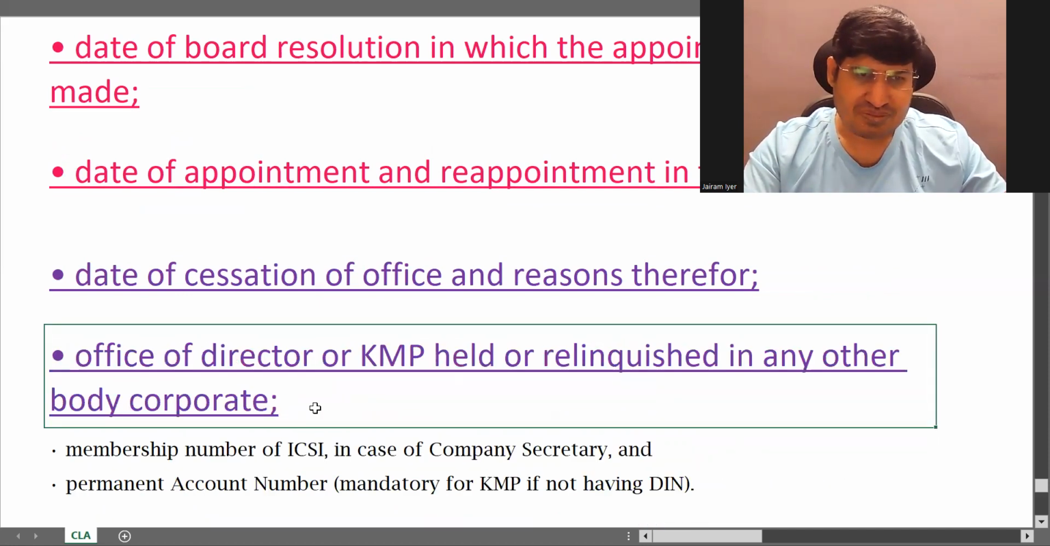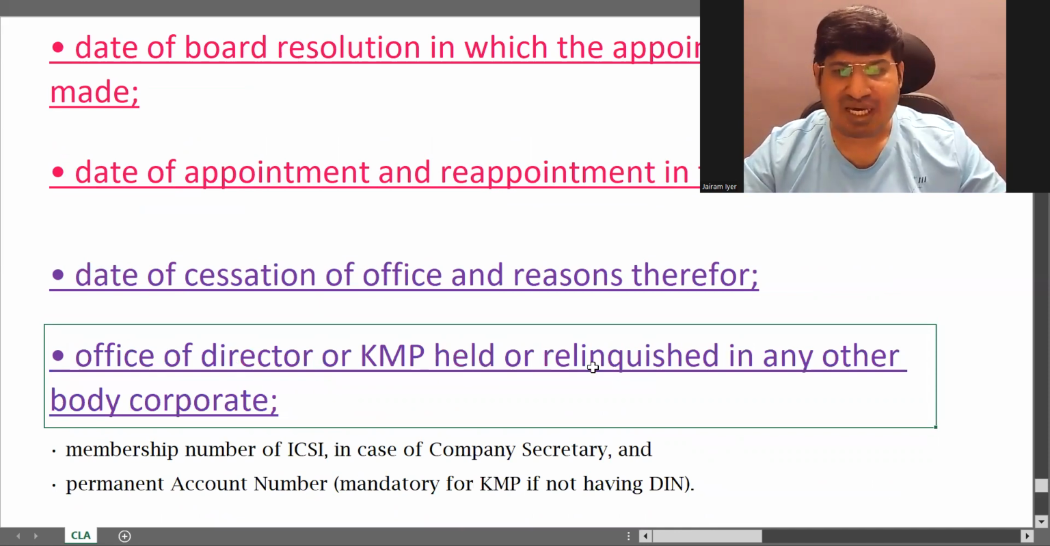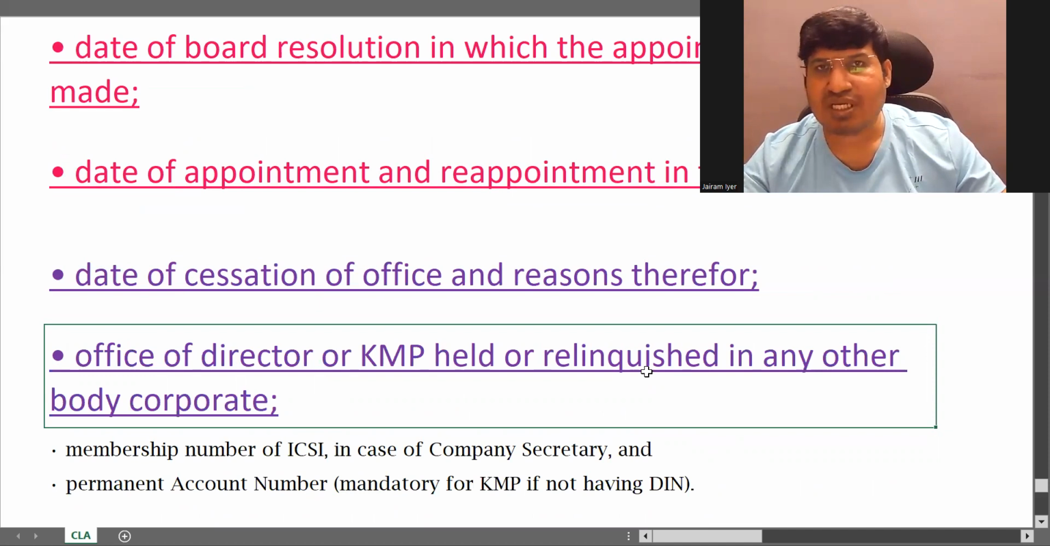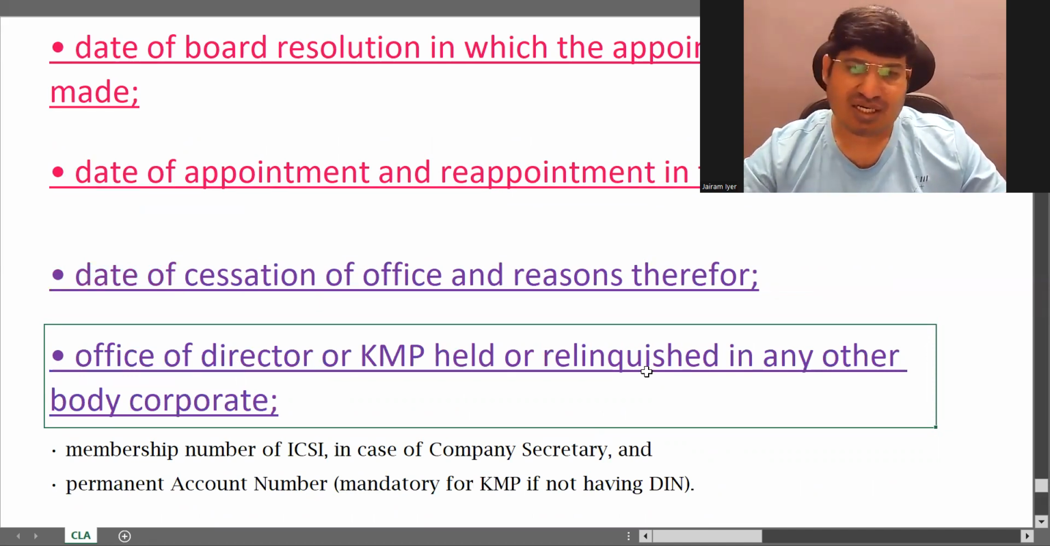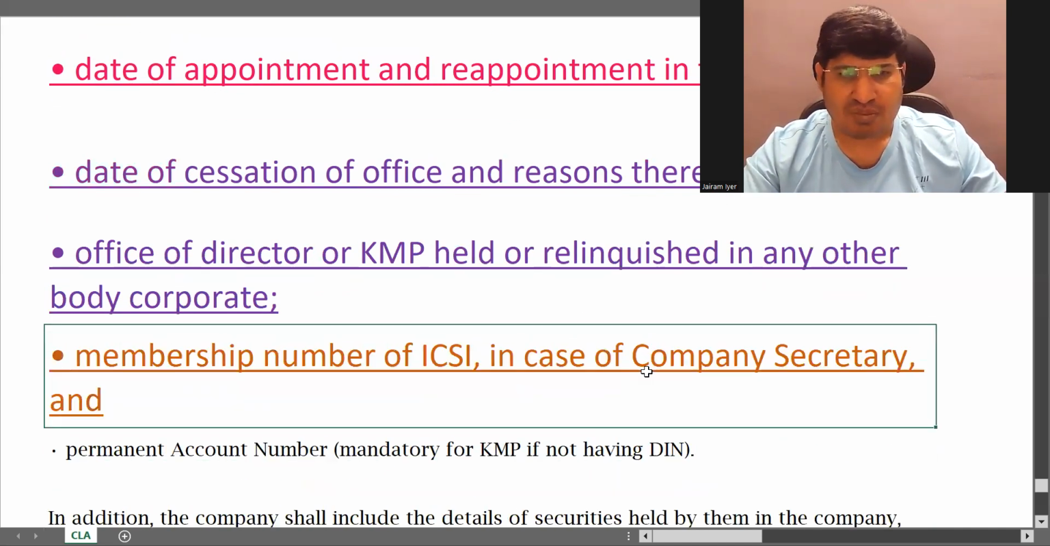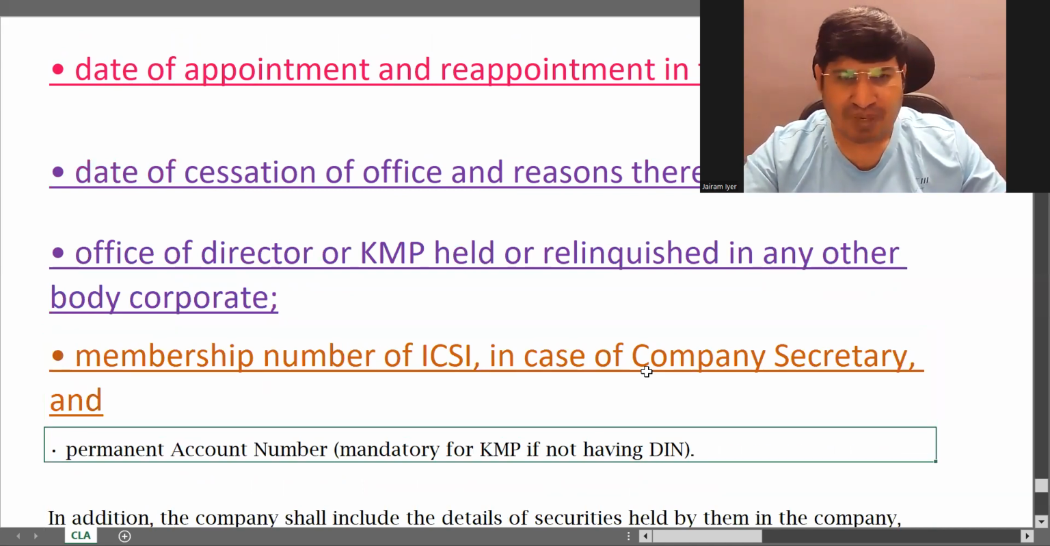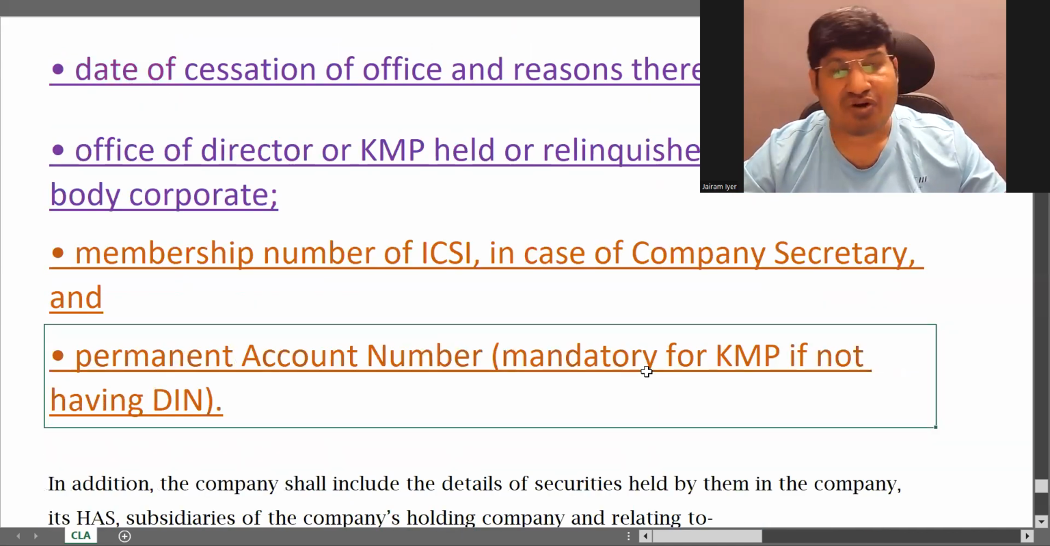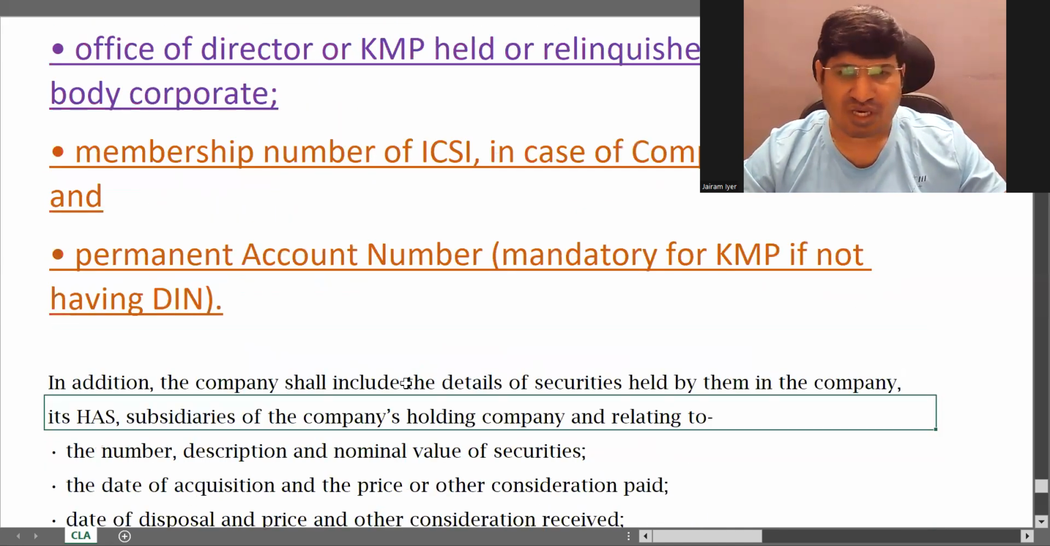Then office of director or KMP held or relinquished in any other company. Relinquished means the post has been given off. That's called relinquished. So that data also you have to mention. Membership number of ICSI in case of CS. And PAN mandatory for KMP if not having DIN. As I told you, some KMP might not have DIN. In that case, they must give their PAN.